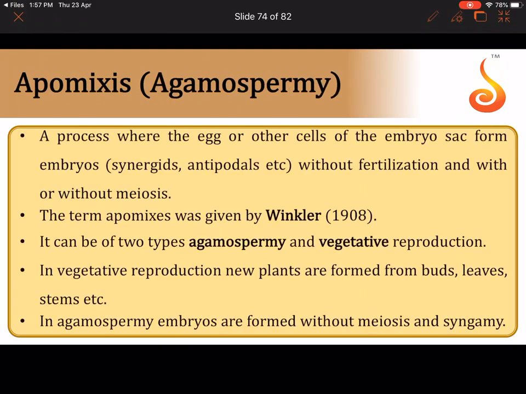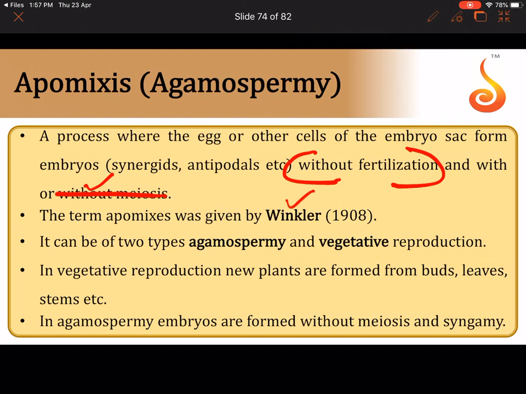Now coming to the last bit in this chapter, which is referred to as apomixis. We all saw how the seed is formed as a result of fertilization. Here there is no fertilization involved, and meiosis may be involved. We are not talking about meiosis here. There is formation of seed without fertilization. Embryo is formed without fertilization.